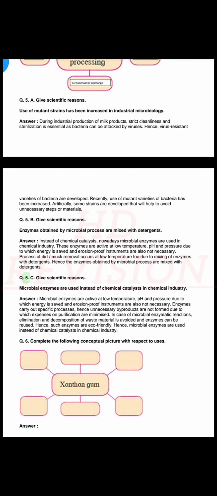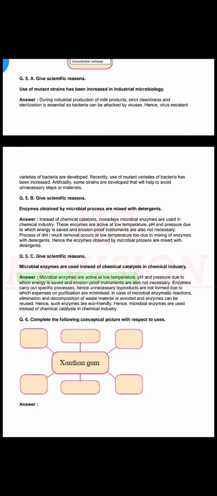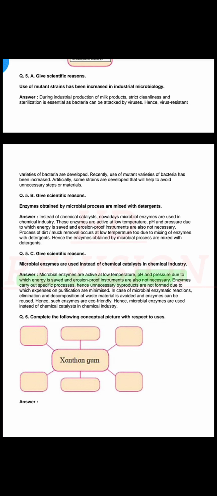Q. 5. C. Give scientific reasons. Microbial enzymes are used instead of chemical catalysts in chemical industry. Answer. Microbial enzymes are active at low temperature and pressure, due to which energy is saved and erosion-proof instruments are also not necessary.